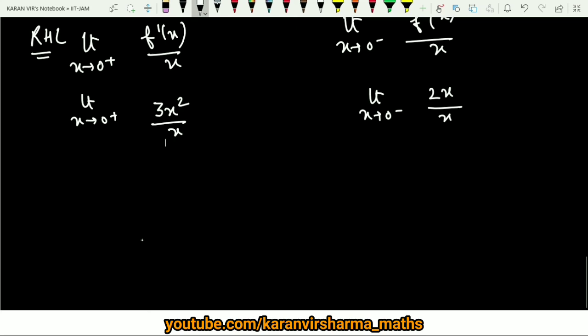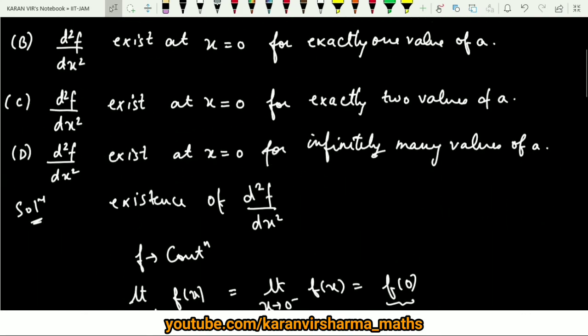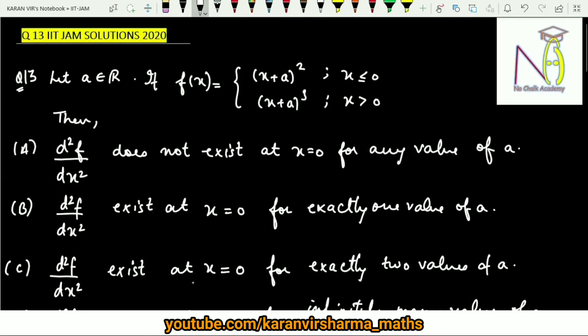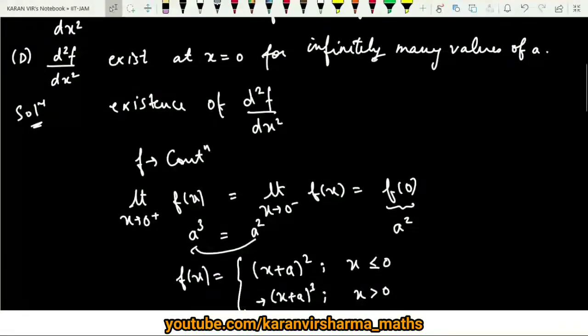Now you can see this limit will come out to be 0 and this limit will come out to be 2. So clearly they are not equal. So the left hand limit is not equal to the right hand limit, so the second derivative does not exist. So in both the cases the second derivative does not exist. So we can go with the first option, that is d square f over dx square does not exist at x equals 0 for any value of a, because the only possible choices for a were 0 and 1, and in both the cases the limit does not exist.